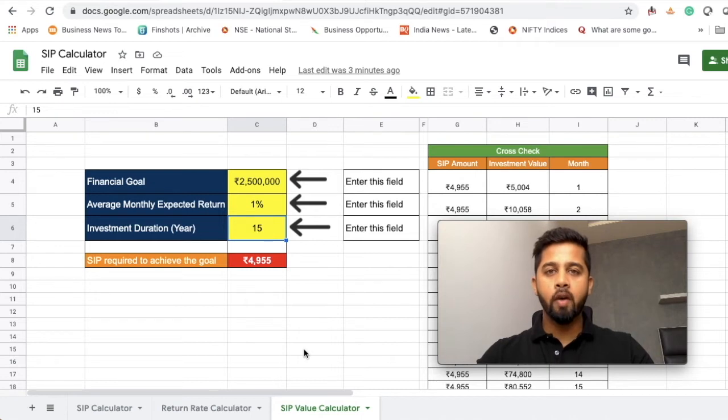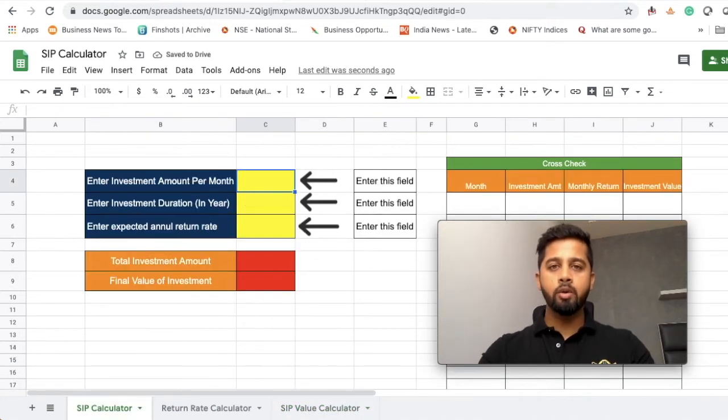So let's get back to our first calculator. So here you need to enter your SIP amount. So your SIP amount, let's say, is 25,000 per month. And next you need to enter your investment duration.